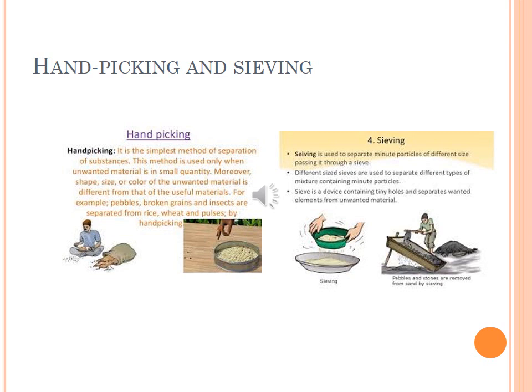By this method, the grains are separated from the unwanted substances using a sieve. You can see the picture of a sieve. The sieve is a shallow vessel which has holes at the bottom. The smaller particles pass through the holes and are separated from the bigger components.